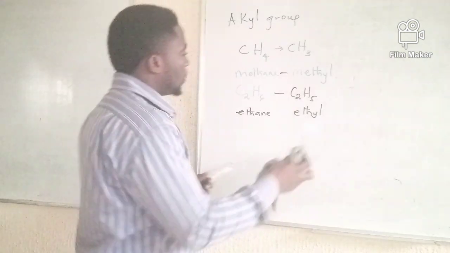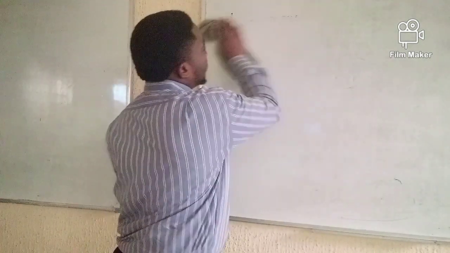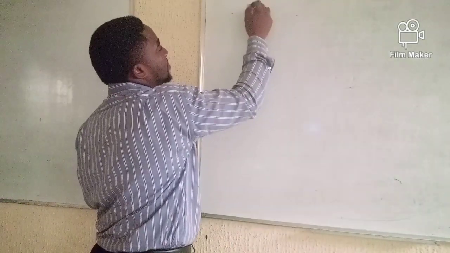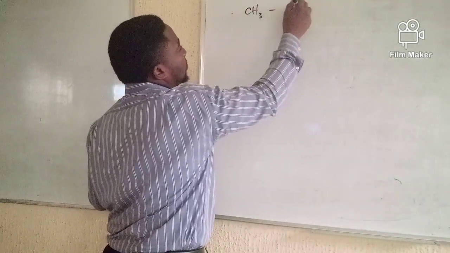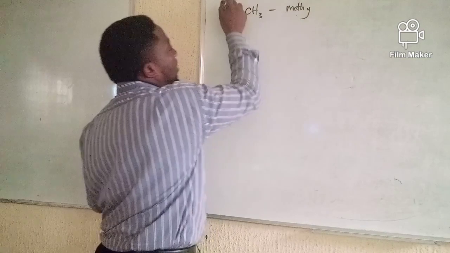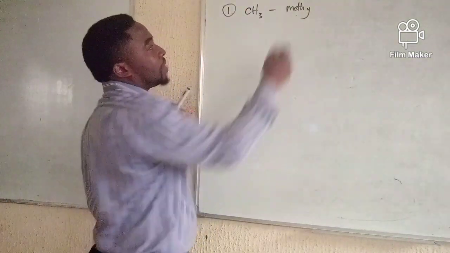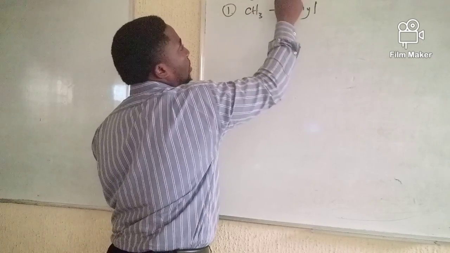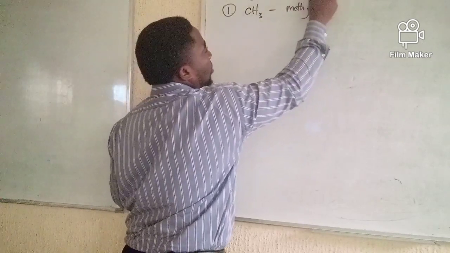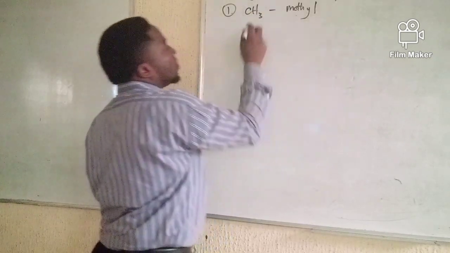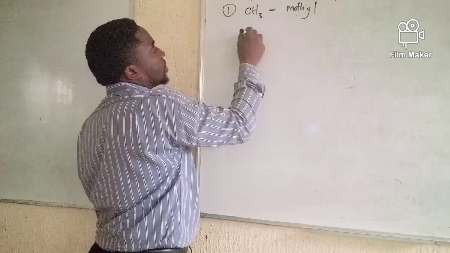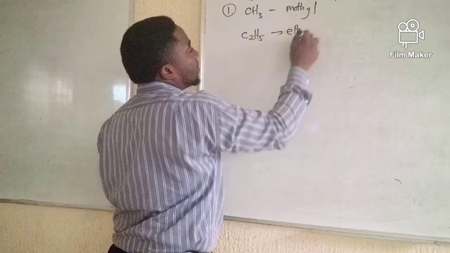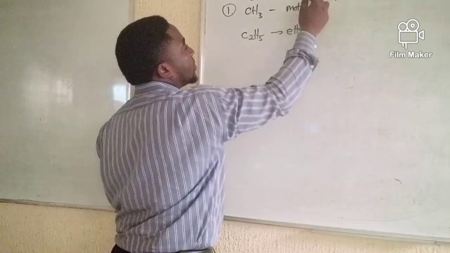chain. Okay, so we have seen that methyl group can be a substituent group. So we are talking about substituent groups. Okay? So methyl CH3, C2H5, that is ethyl.